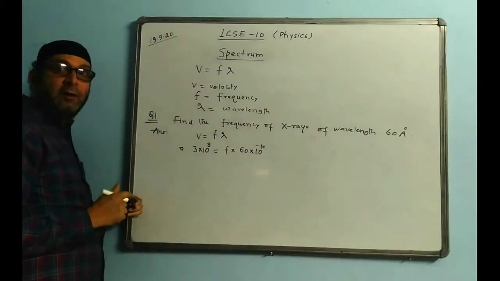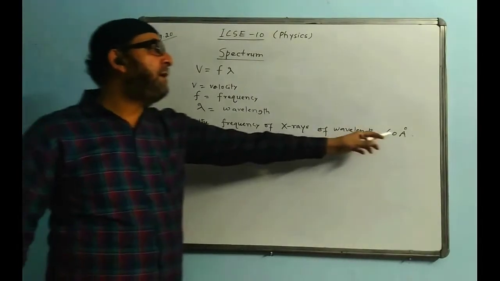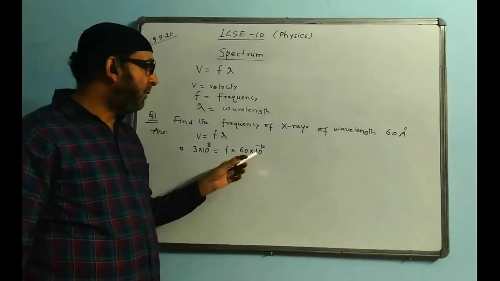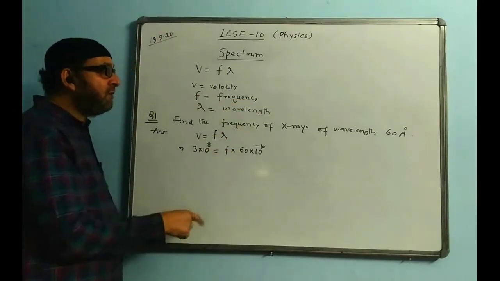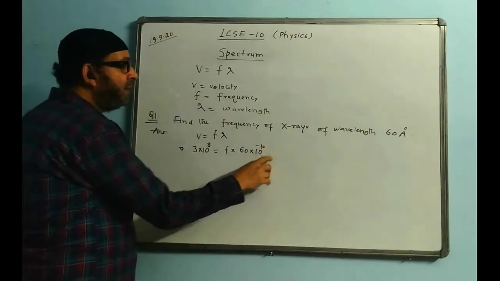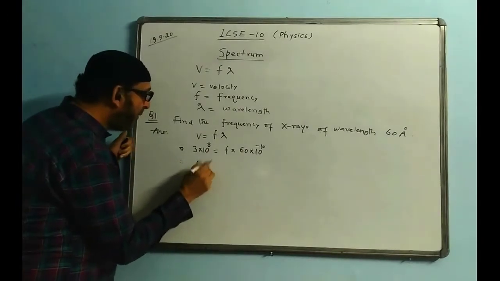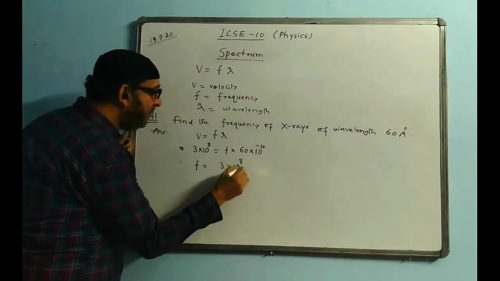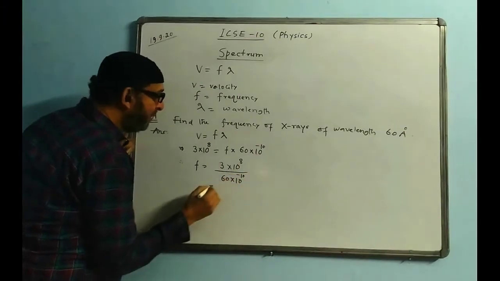So remember that value. 1 angstrom is 10 to the power of minus 10 meters. If they give it directly in meters, we'll use meters directly without multiplying by anything. But if it is given in angstroms, 1 angstrom makes 10 to the minus 10 meters, so we have to change. Therefore, F value will become this divided by this: 3 into 10 to the power of 8 divided by 60 into 10 to the power of minus 10.